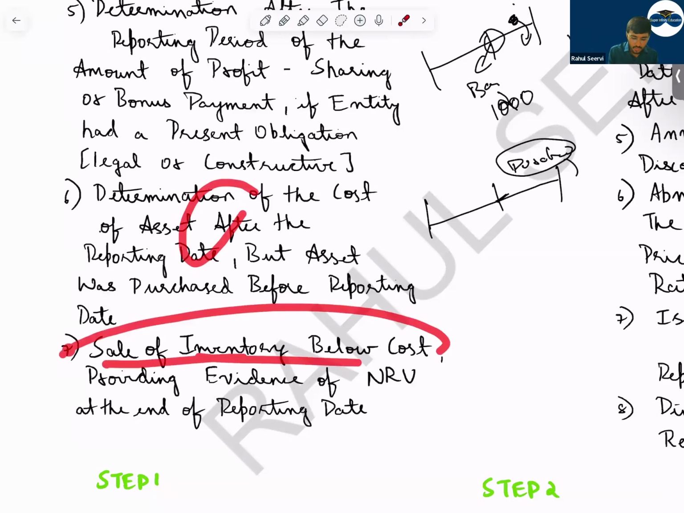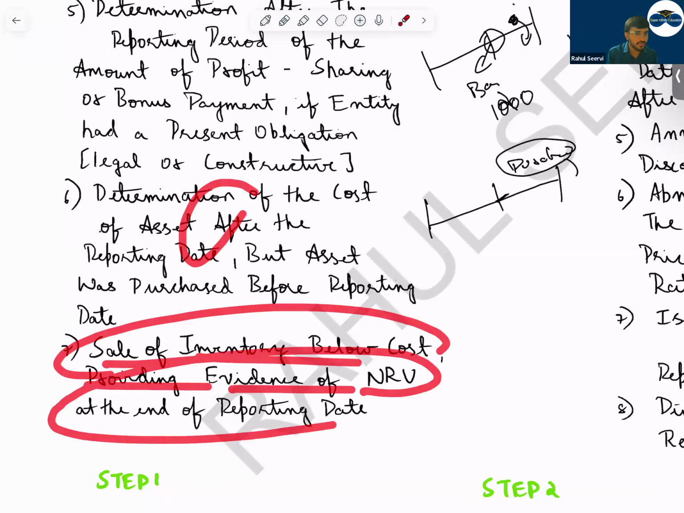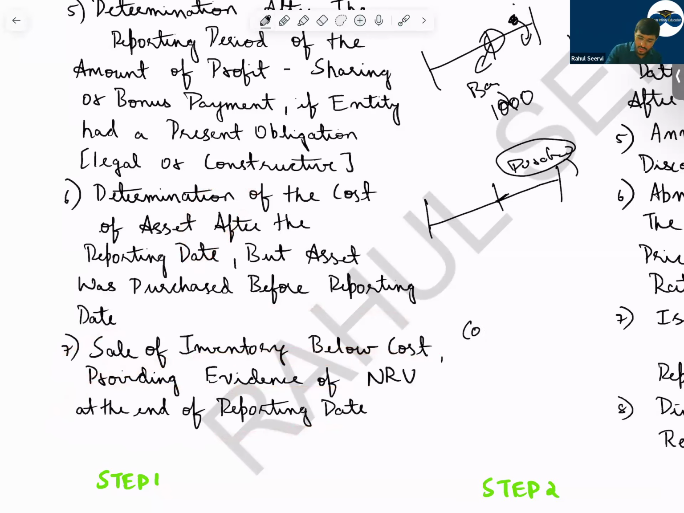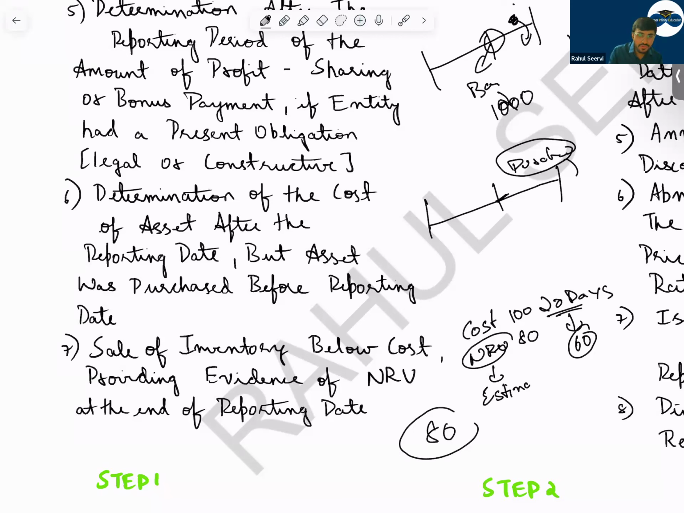Then, sir, sale of inventory below cost, providing evidence of NRV at the end of the reporting period. Normally you record the lower of cost and NRV. Here, the NRV you estimated, let's take cost 100 and NRV 80, so you recorded 80. But after 20 days you are only able to sell for 60. That means the NRV which you estimated is wrong. You have to correct it and change the amount, because the condition was there that there is a problem with this inventory, but confirmation came 20 days after your reporting date. You have to adjust it.